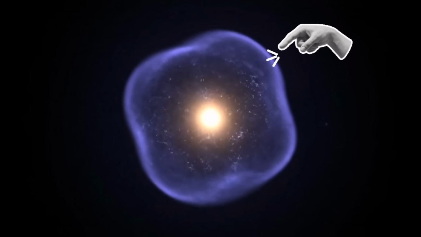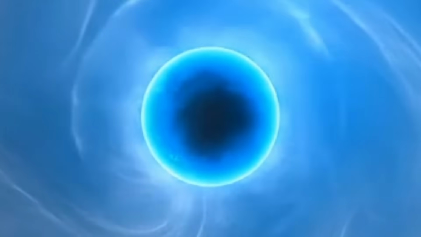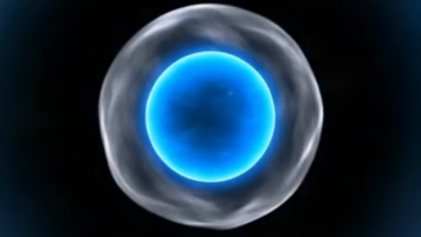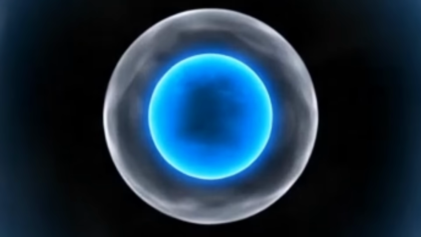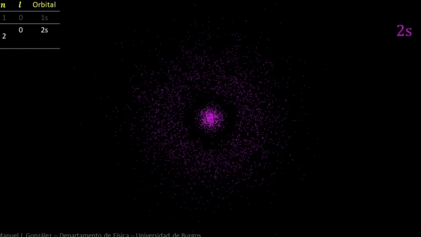When the electron absorbs energy, something interesting happens. Its wave doesn't turn into a faster-moving particle. Instead, the whole cloud expands and changes shape. The new, larger cloud represents the electron in a higher energy state. Between these states, there are thin, invisible zones called nodes, where the probability of finding the electron suddenly drops to almost zero.